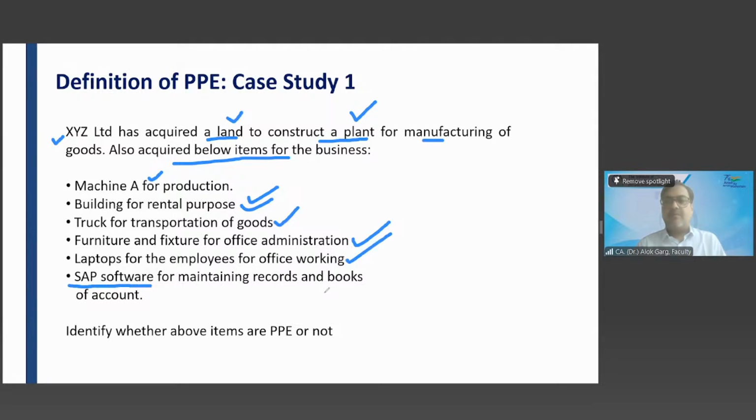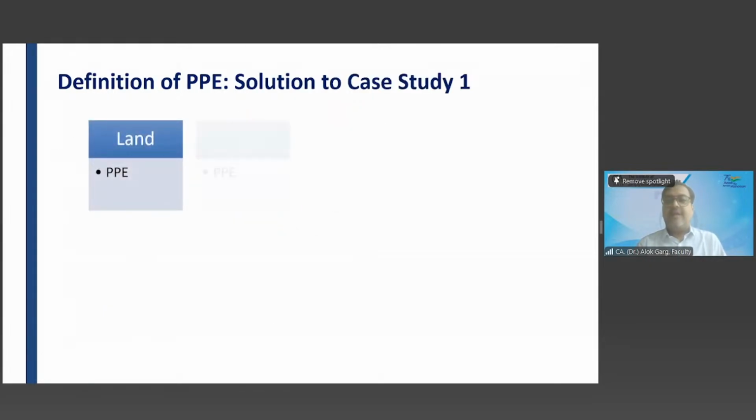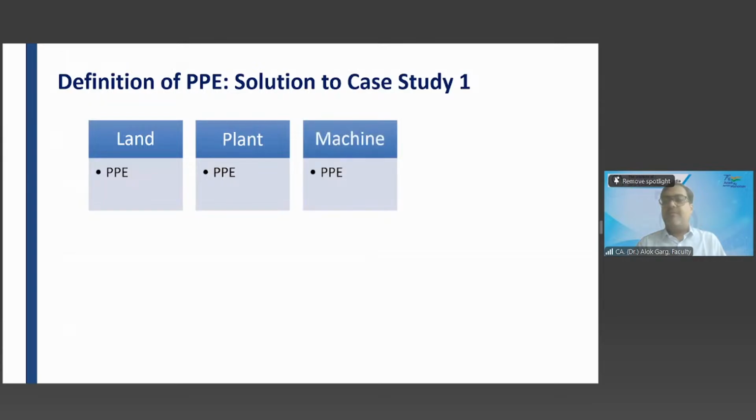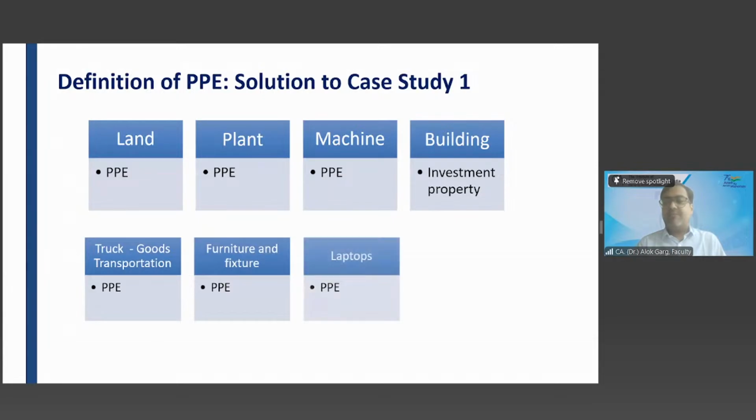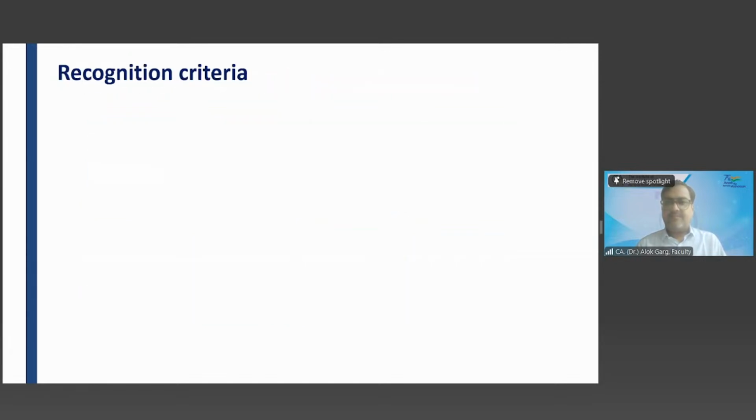Intangible. Intangible assets. Identify whether the above items are PPE or not. So SAP software is not a tangible asset. It is an intangible asset, and hence it is not a PPE, right? So this is the answer. Land PPE, plant PPE, machine PPE, building investment property, truck PPE, furniture and fixtures PPE, laptop PPE, SAP software not PPE, intangible asset.